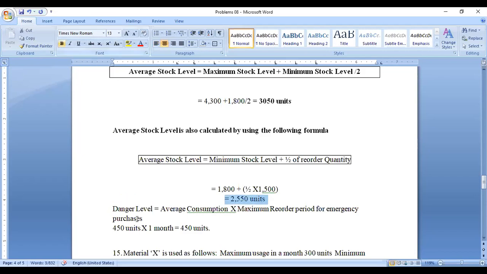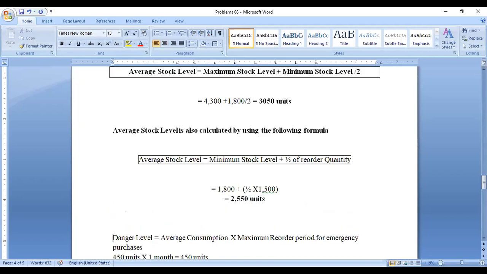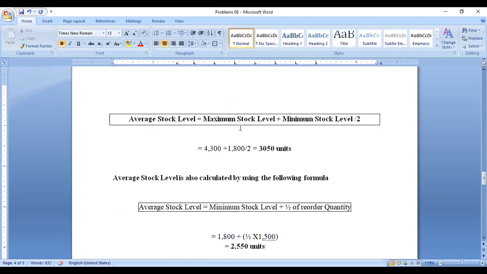So you must remember that by applying this formula, you will get a different answer for the average stock level. You can apply any formula, this one or that one, any one you can use. But the answer will not be the same. The answer will be different.